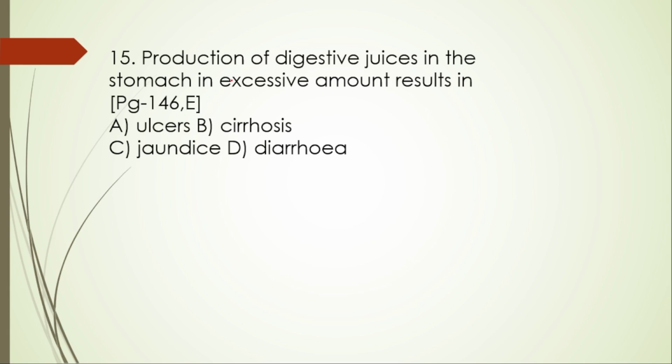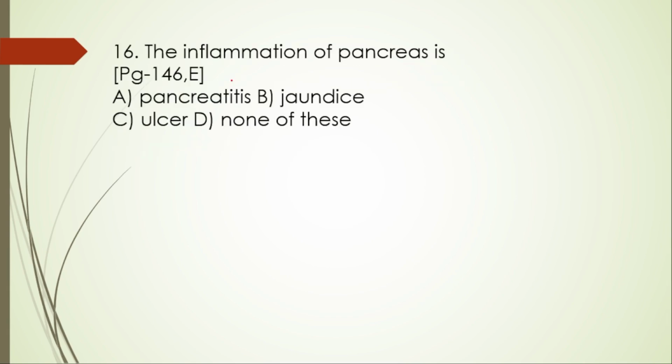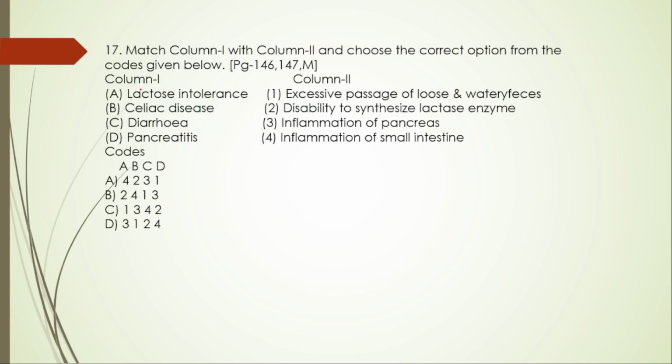Next question, question number 16. The inflammation of pancreas is pancreatitis, jaundice, ulcer, and then none of this. So here the right option is pancreatitis. Next, 17th one.